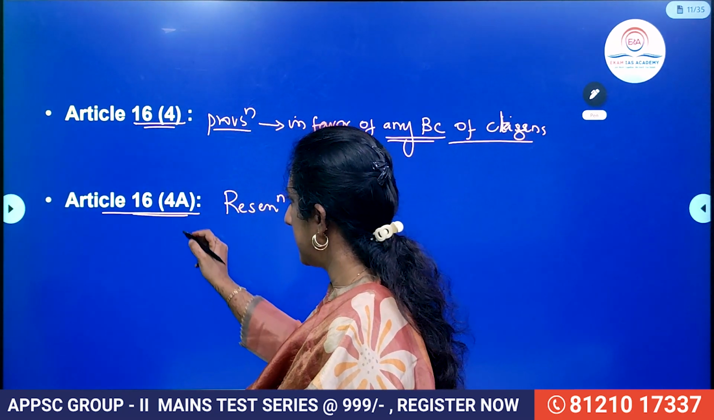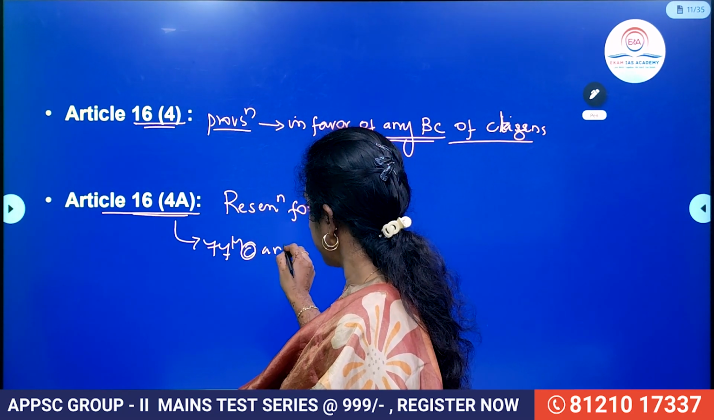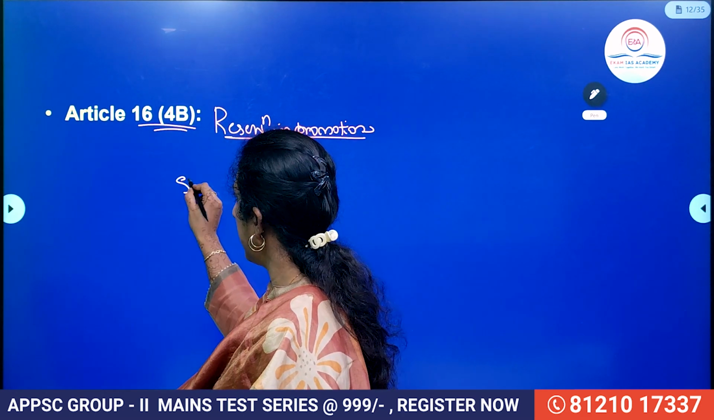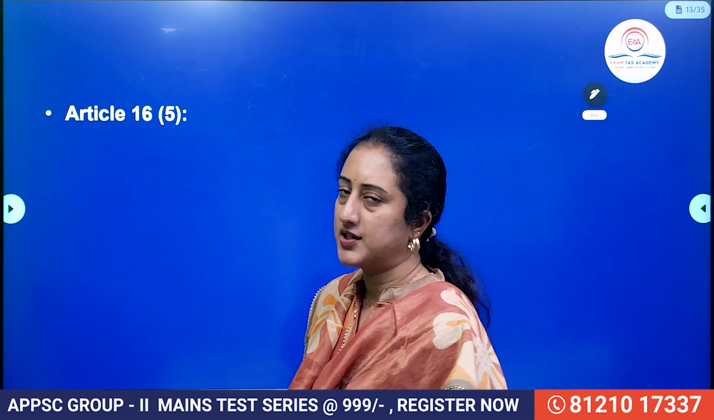Here, if you see, 16(4)(a) was inserted by the 77th Constitutional Amendment. And 16 clause 4b was inserted by the 81st Constitutional Amendment. Then what is 16 clause 5?